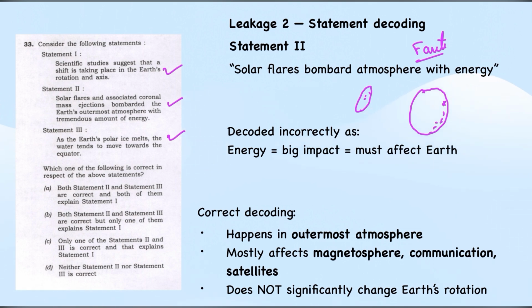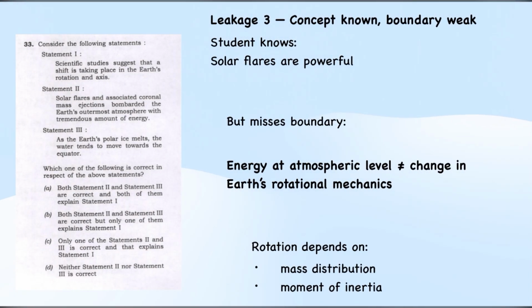These two statements are claiming that. Statement 2 is claiming that a solar flare event is affecting the Earth's rotation, and the third statement is claiming that redistribution of mass is resulting in the shift in the Earth's rotation. This is how we need to decode the statements.